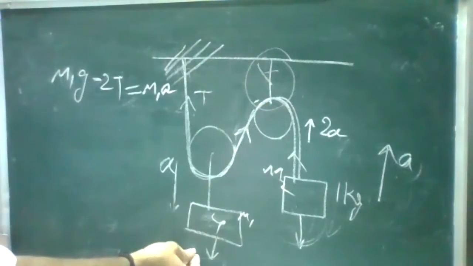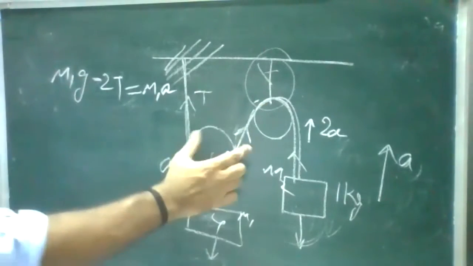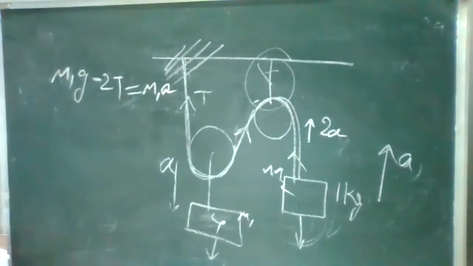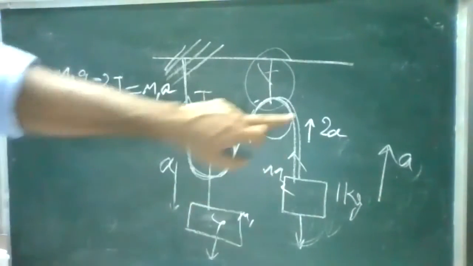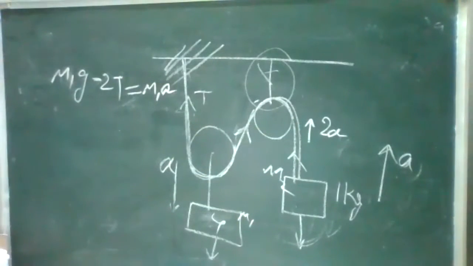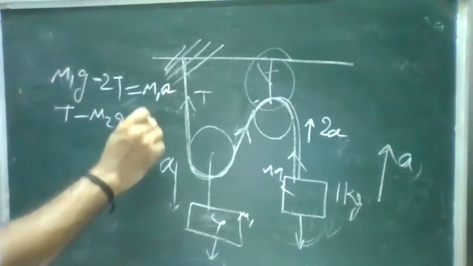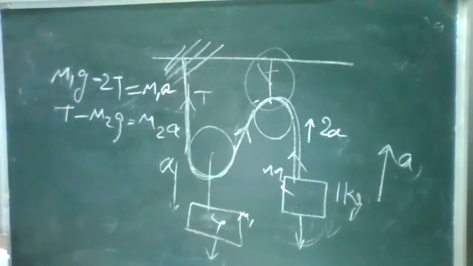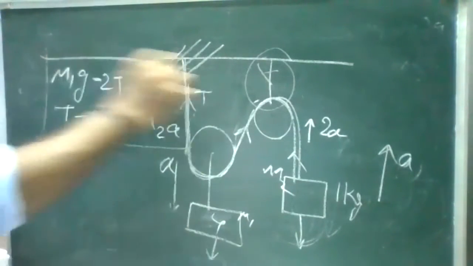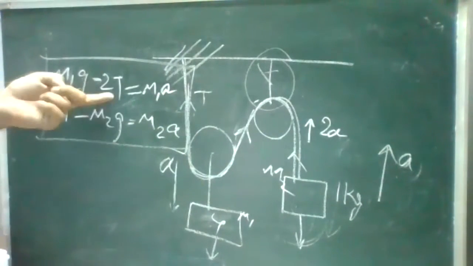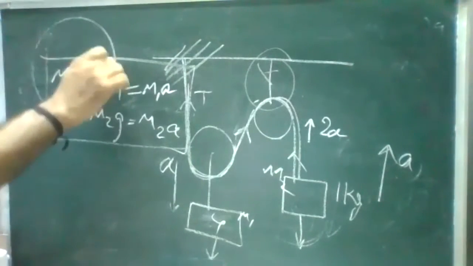When you're comparing the tensions to the gravitation, M1G was greater than the two tensions. So both tensions act because of this mass, so we have to consider both the tensions. So this is your first equation. For the second one, only one tension, only one gravitation. So the second equation is T minus M2G is equal to M2A, right? From these two relations, can you find the acceleration? Just substitute this T in this T, the second equation in the first, and you get the acceleration.